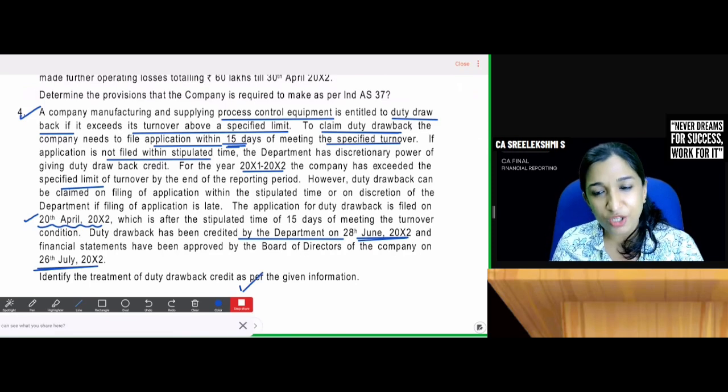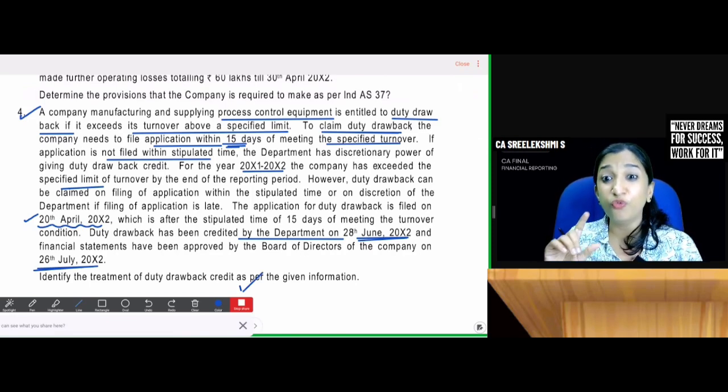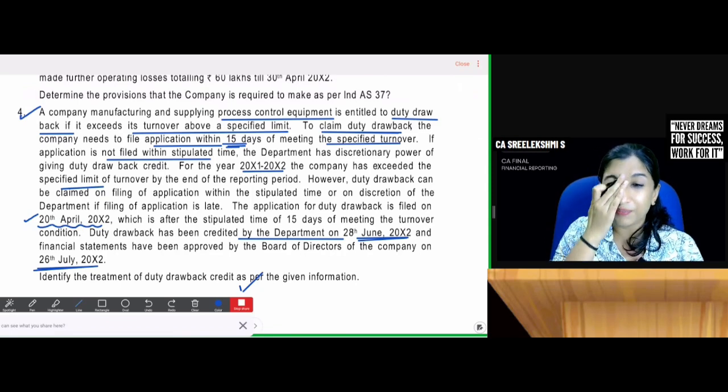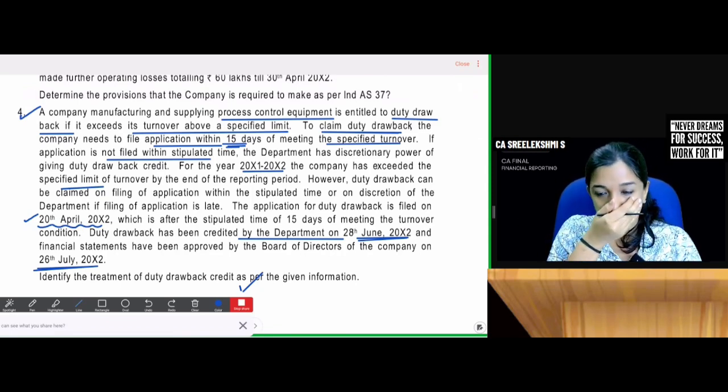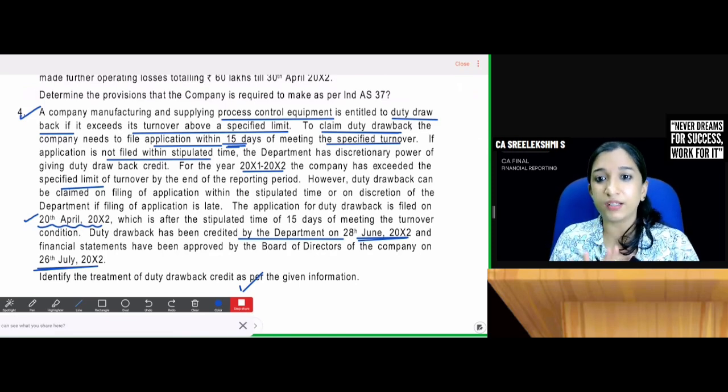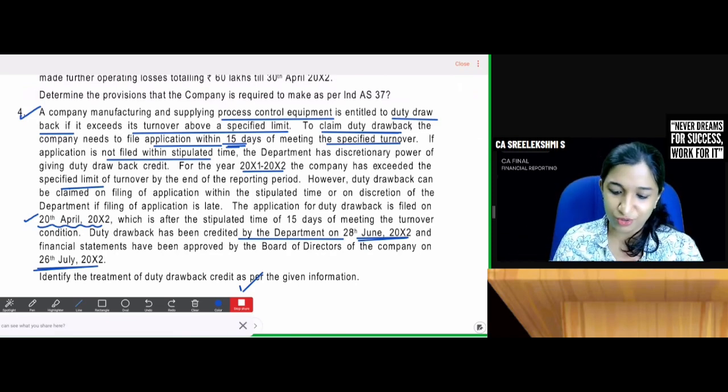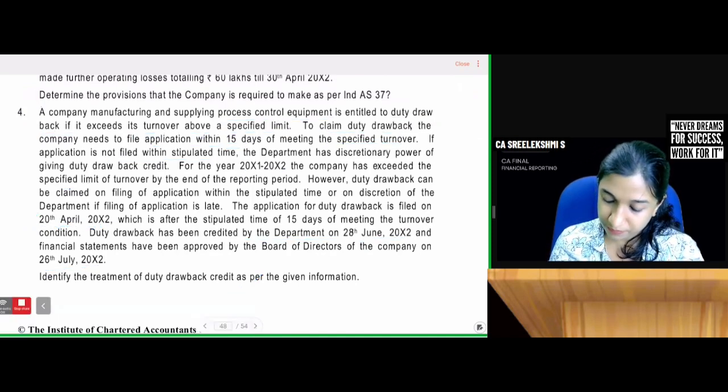On 31st March, were you virtually certain to receive? You have not filed the application. So were you virtually certain to receive this? No. And you have not filed the application also. Therefore, you should not recognize contingent asset.